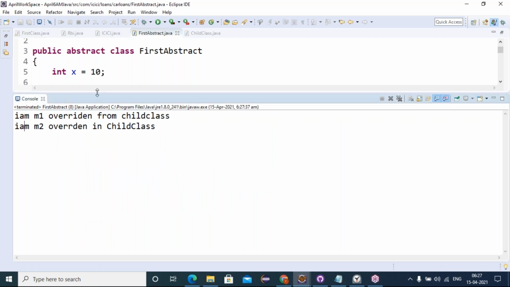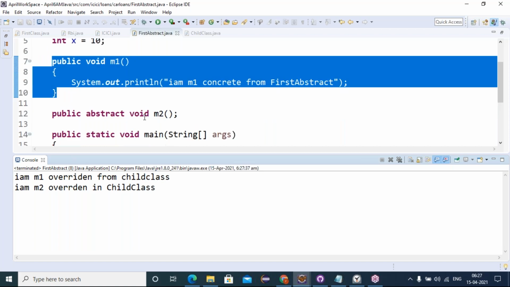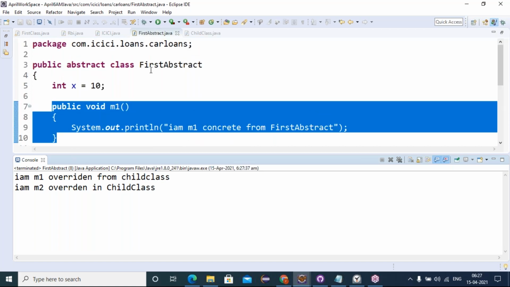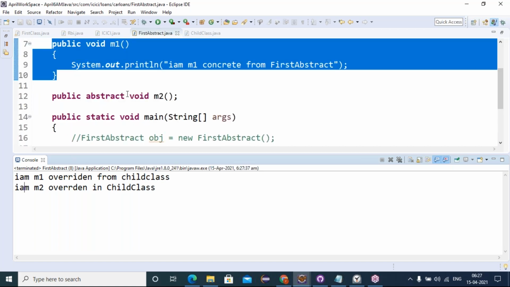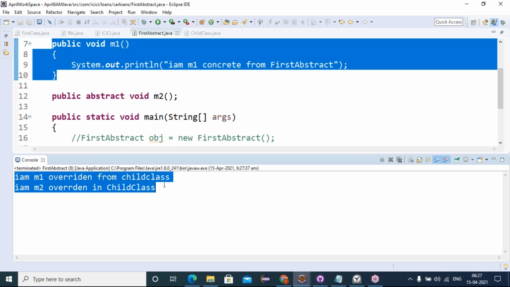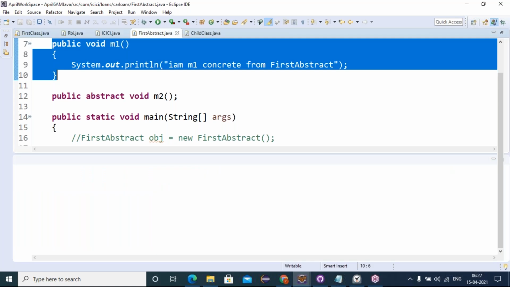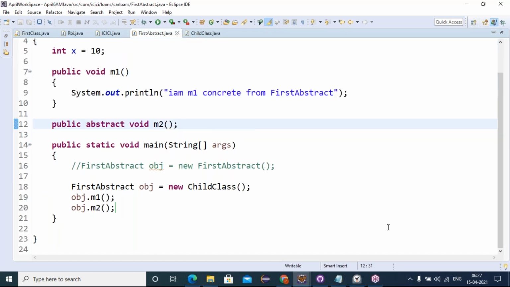Because M1, M2 being in the first abstract class, even though they are overridden in a child class, the child class's overridden M1, M2 are going to be executed. Understanding, friends? Is everyone clear?